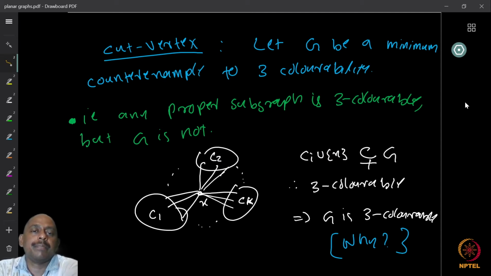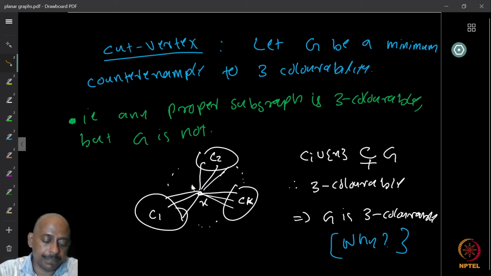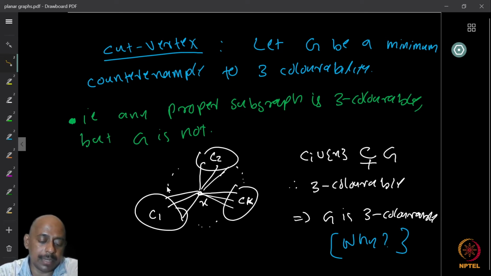Okay, let us look at why. Let us take a cut vertex. Suppose G is a minimum counterexample to 3-colorability, and the graph G has a cut vertex in it. Let X be a cut vertex in this graph. By definition of cut vertex, if I remove it, I will get several components. So let us say that C1 to Ck are our components after removing X.